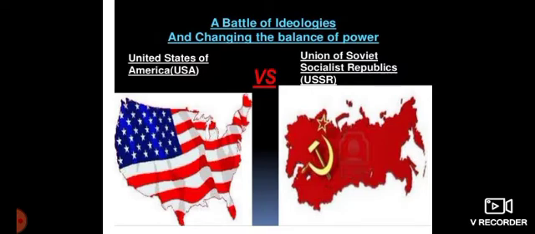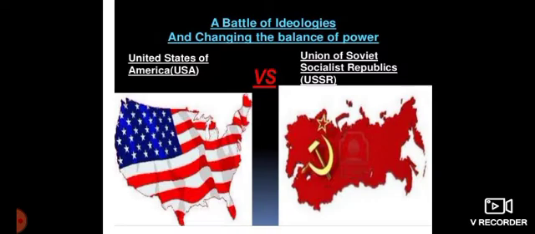So it was a battle of ideologies and changing the balance of power. When we look at 1945, the end of World War II, we saw two superpowers emerging, the US and the USSR. The Cold War is a geopolitical tension that started after World War II. We see no fight over any territory, but just a mutual distrust between two countries. Because of that, many proxy wars were fought.